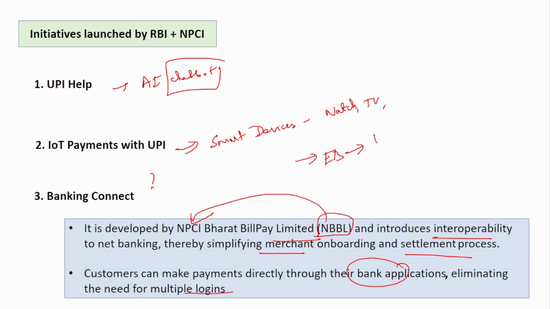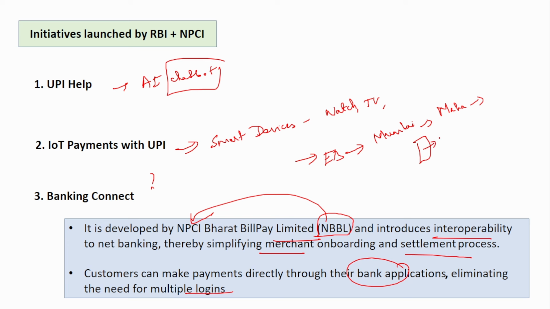Say suppose you live in Mumbai. Using the electricity online portal of the Maharashtra government, you have to register yourself, then enter your electricity number, EB number, and then go to the payment page.